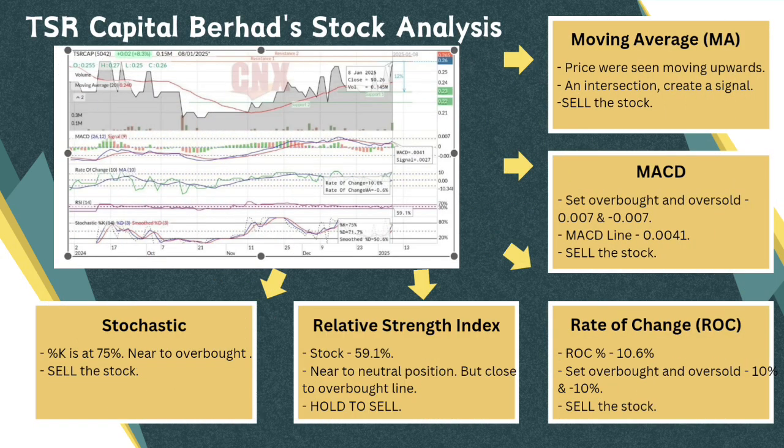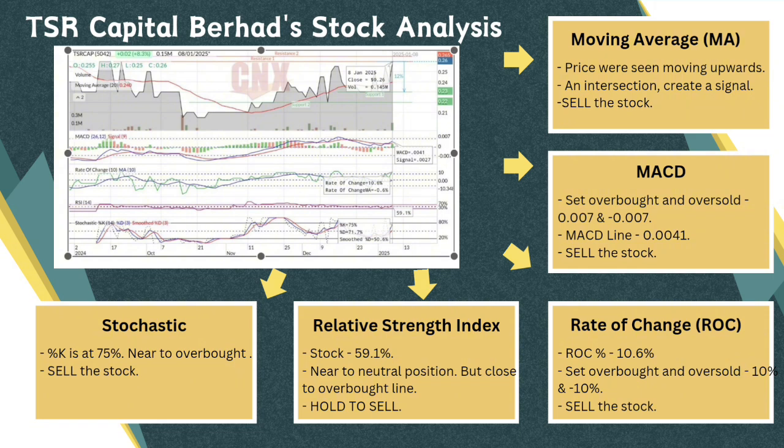Okay, next we dive into the TSR Capital Berhad stock analysis on the 8th of January 2025. We use 5 different indicators in the analysis of this counter. First of all, in the moving average, it was seen that the price of the counter is moving upward, and it creates an intersection which creates a signal. Therefore, I would suggest to the investor to sell the stock.